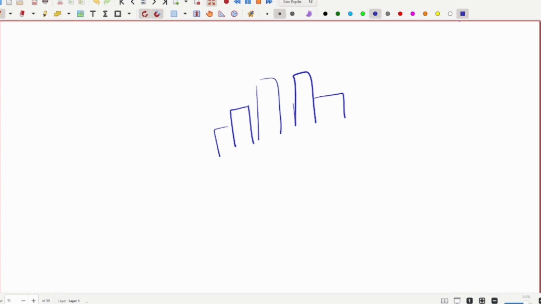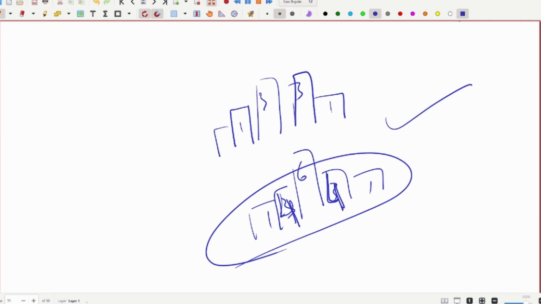So in the first case it was 3 3 1, in the next case it will be 6 4 1. In this way this becomes a distribution. It's a histogram. If you see the number of successes, 6 4 1. As you increase your n, the histogram will keep on changing.